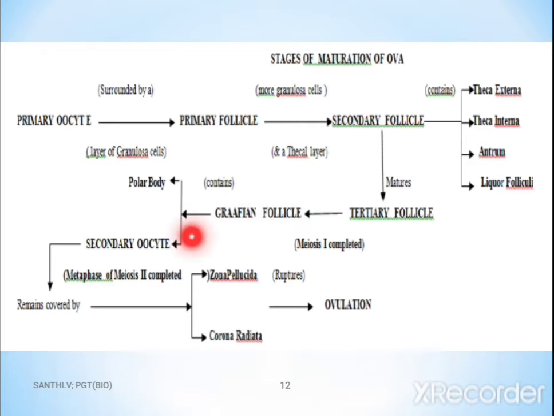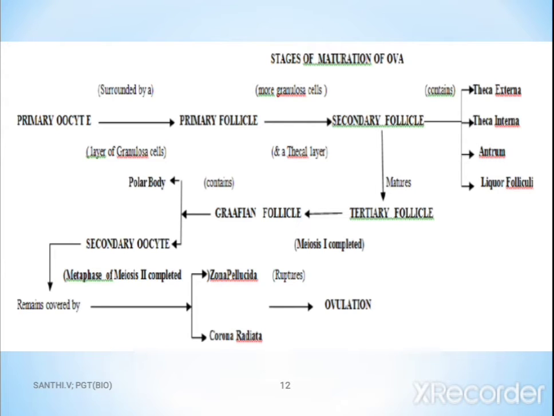Here meiosis is completed, resulting in the secondary oocyte and the polar body. The secondary oocyte remains covered by the zona pellucida and corona radiata, and finally it ruptures and liberates the ovum, which is called ovulation. Okay children, remember the terms. In the form of a flow diagram it will be easier to remember.